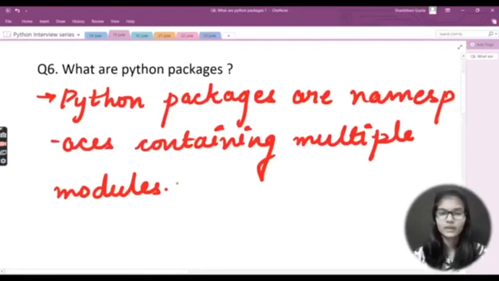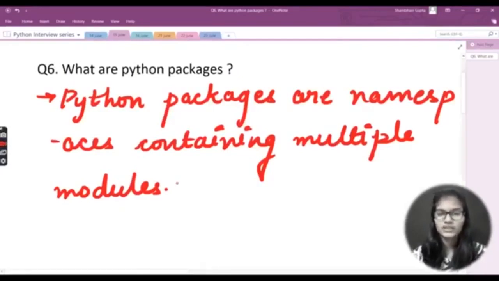One or two single notebooks will be called your one notebook or two notebooks, right? But wherever you have a bunch of notebooks, that will be called a bulk of notebooks, right? That will be a complete package at that place. The same thing applies to Python: Python packages are namespaces containing multiple modules. So in a package there are multiple modules.